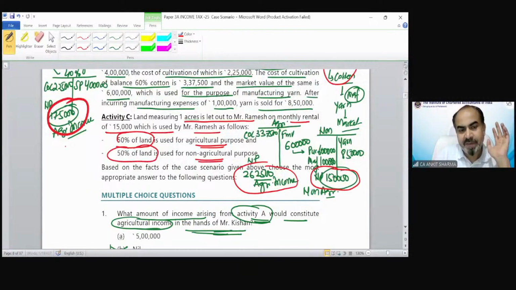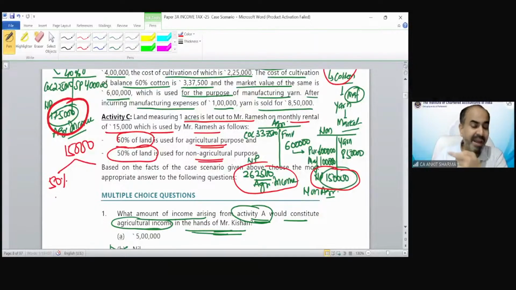So we are receiving 15,000 rent, out of which 50% is from activities using by the tenant for agricultural purpose. We are not using it for agricultural purpose. We are receiving rent. And the land, what we have given on rent to the tenant, he is using 50% for agricultural activity and 50% for non-agricultural activity.